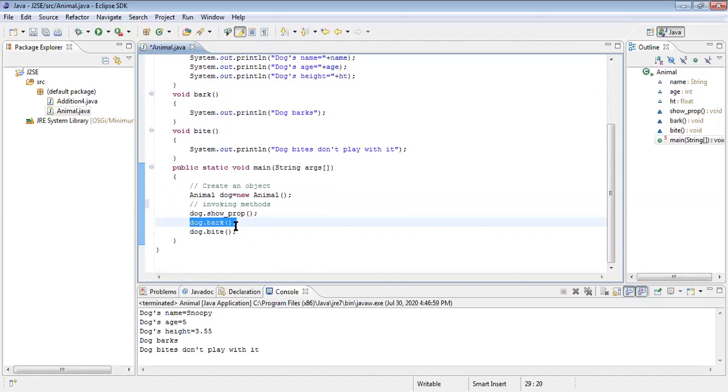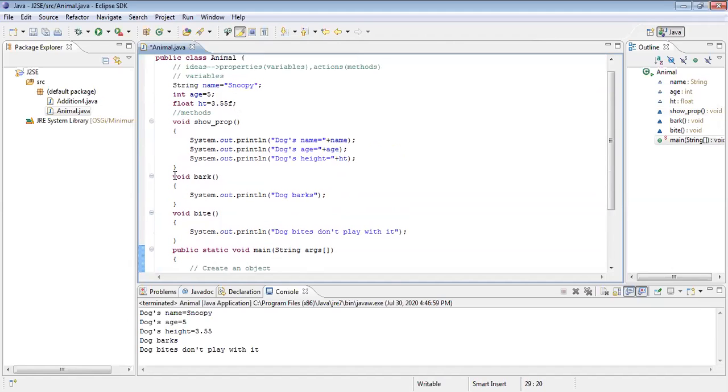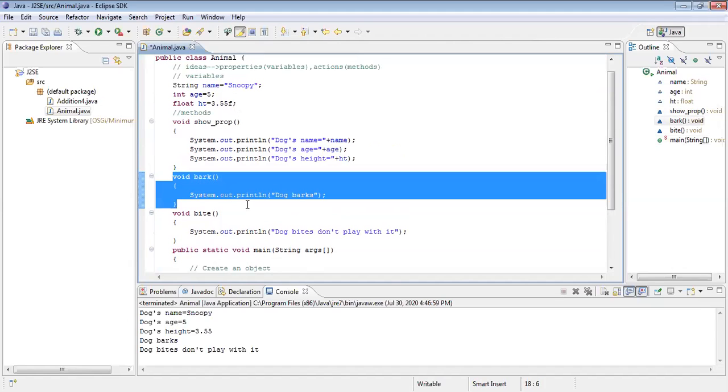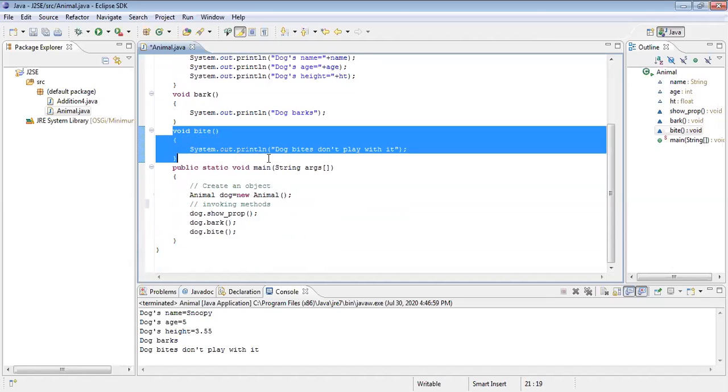Dog dot bark. So control transfers to the bark code. This code will be executed. Then next, dog dot bite. This bite code will also be executed. Okay, that is the task.